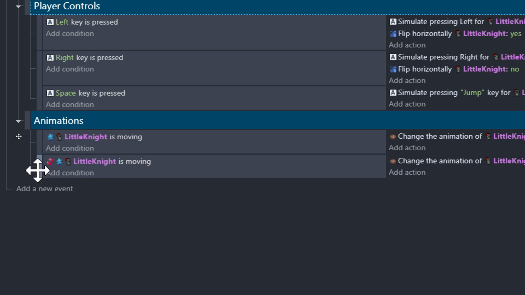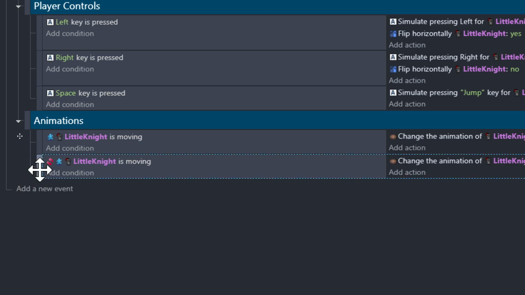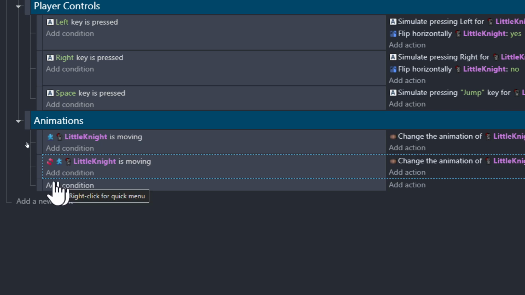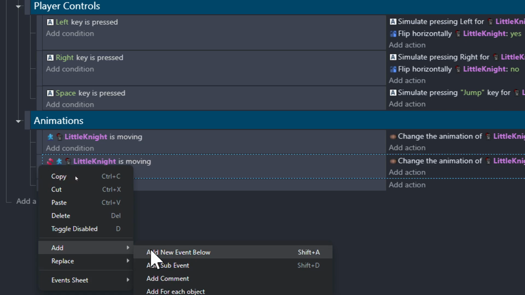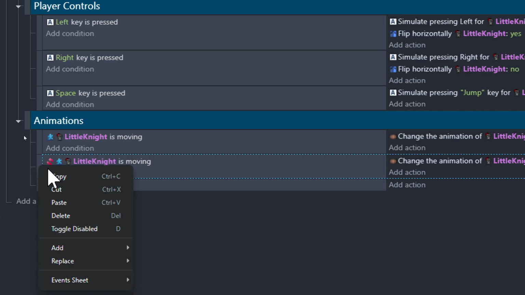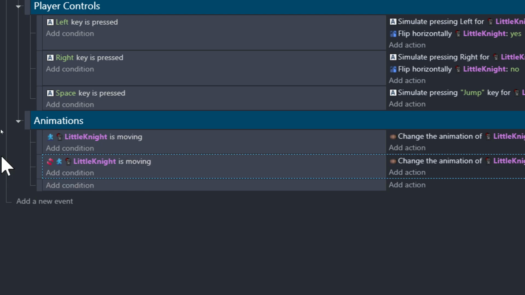Animations? Let's go with animations. So I'm gonna click this one, and I'm gonna press Shift A to make my event underneath. You can also right click, then add a new event below, which again is Shift A.